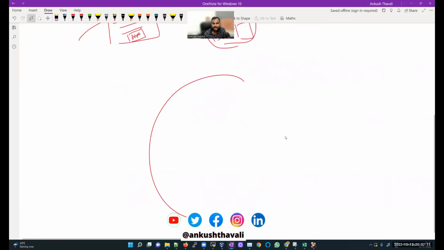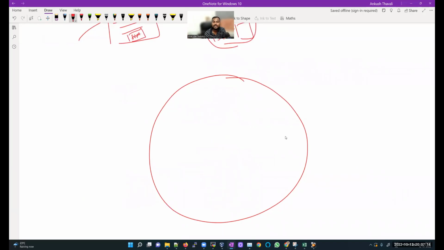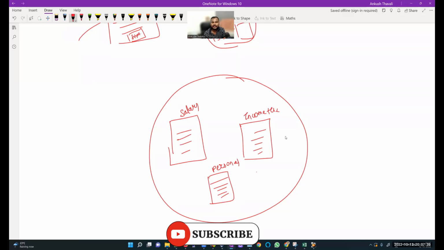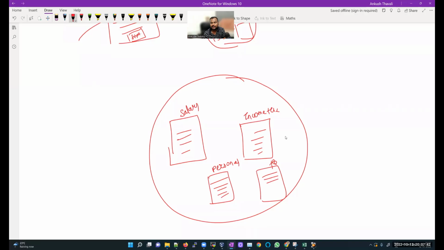So this will be my database. You can consider that this is my database, which has small tables, or it can be big tables also. Let's say there is one table related to your salary, so salary-specific information will be there. There will be a table related to income tax, and a table related to personal data, which will hold all your personal data. Salary details will be there, income tax details will be there, and there will be one table called transactions. Your transaction tables will store your data in the form of rows and columns, and that is a database.